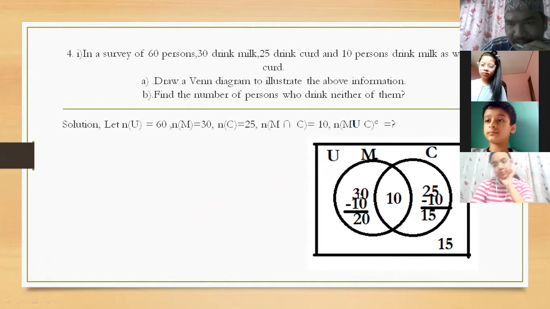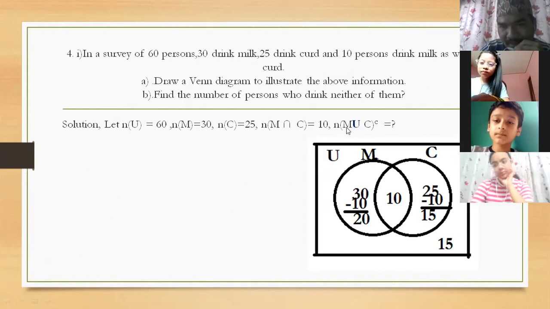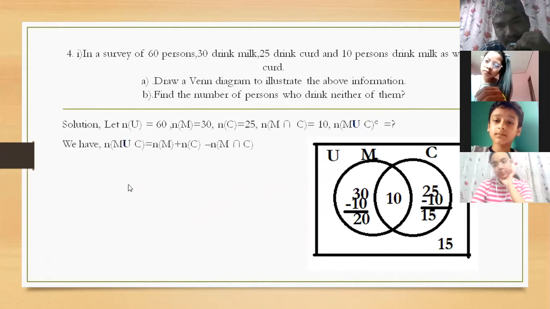Next step. After this we are going to find n(M union C) complement. That means the number of persons who drink neither of them. Neither of them means neither milk nor curd. Okay, Celine? Here what we have to do? Look here, I am going to show you stepwise.